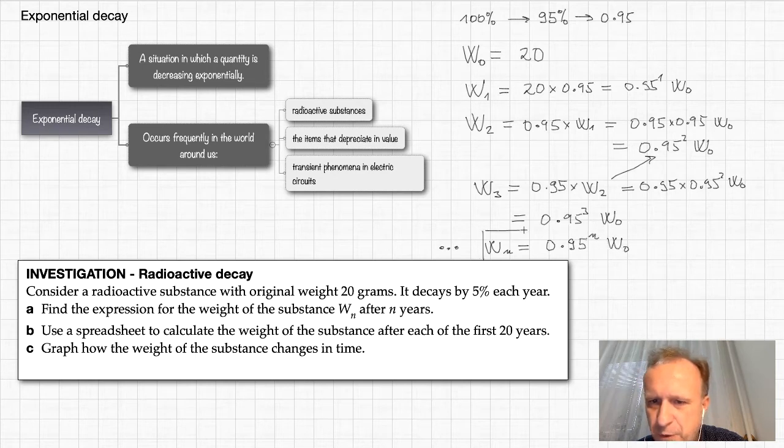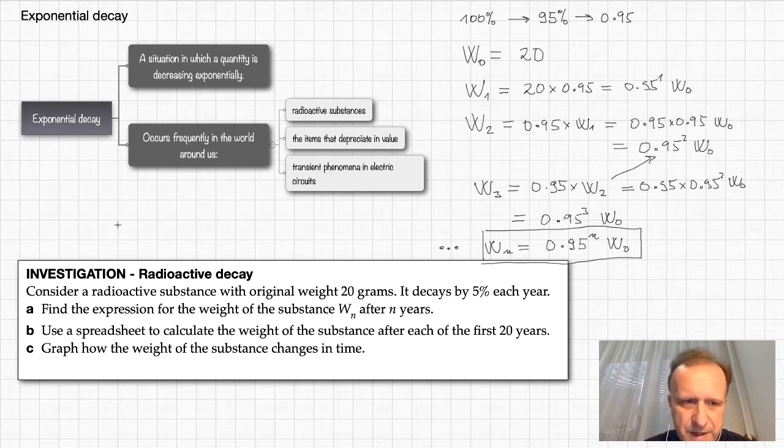So after n years we should have 0.95 to the power of n times W sub 0. So this is the formula that's going to be used for estimating the weight of the substance after n years. If we replace n by x, what we get is the weight as a function of x, which would be W sub 0, which is 20, times 0.95 to the power of x.